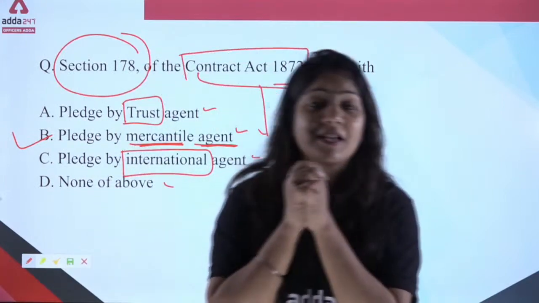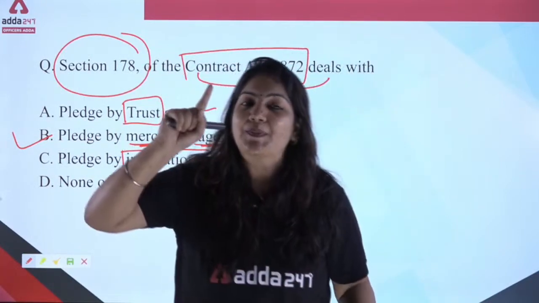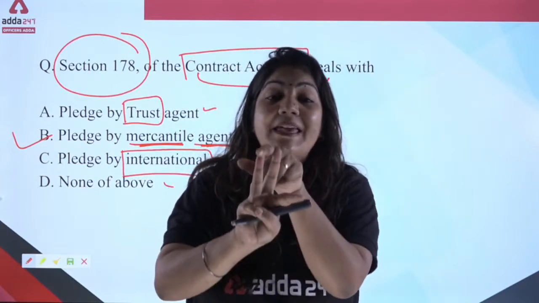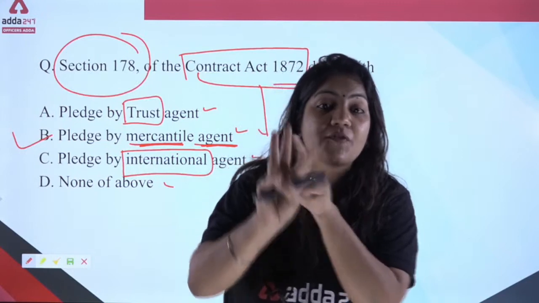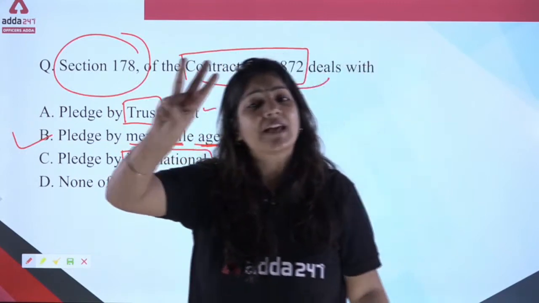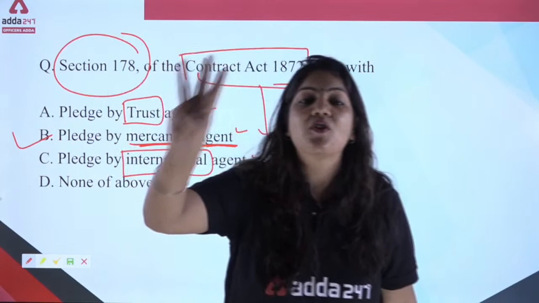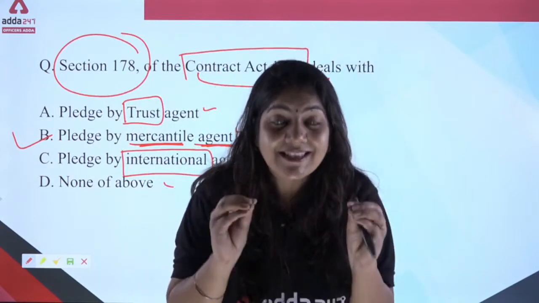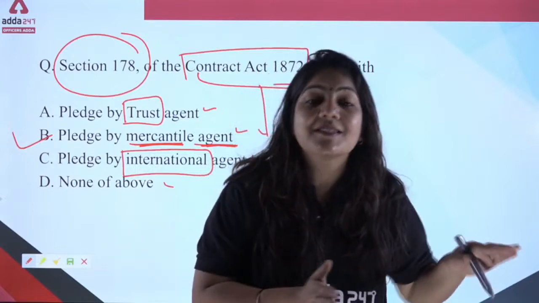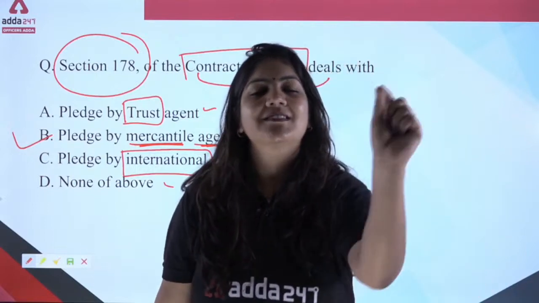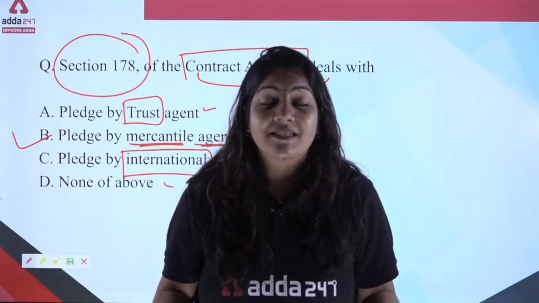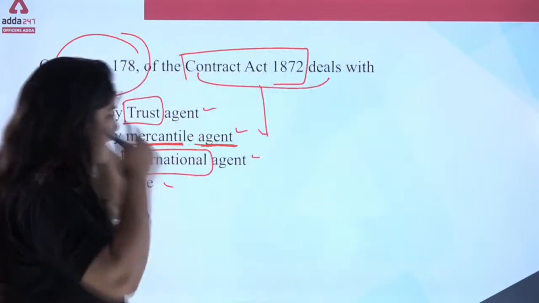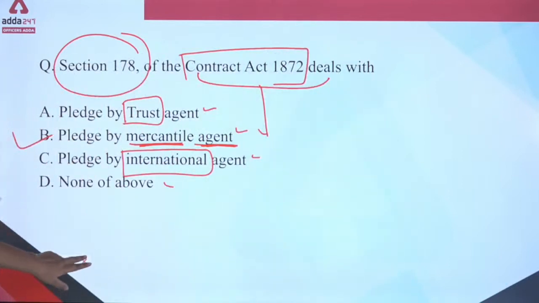So in your LRB subject, I will teach you the important acts, the important sections and the basic and important contents of your LRAB subject. Only 3 things are required to study your LRAB subject. Trust me, you will enjoy this syllabus. After finishing this session, you will say that LRAB is nothing. This subject is very easy. This is the common sense that you have to apply in this subject. Okay. Now, the correct answer will be pledged by the mercantile agent.